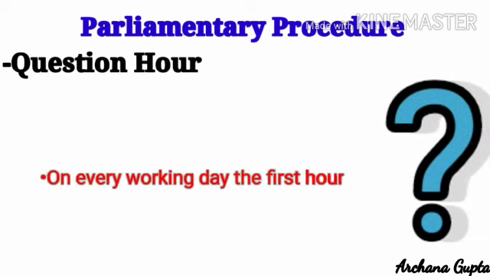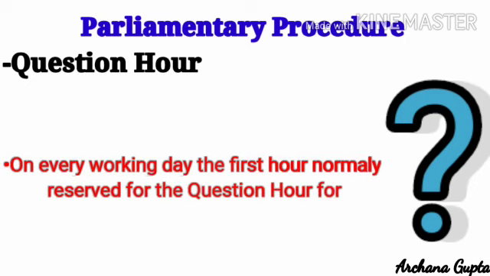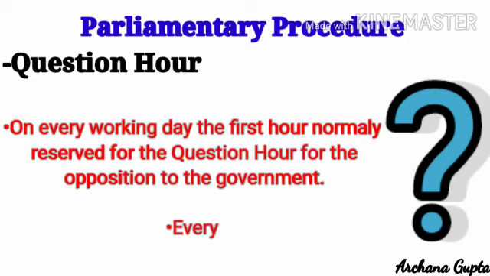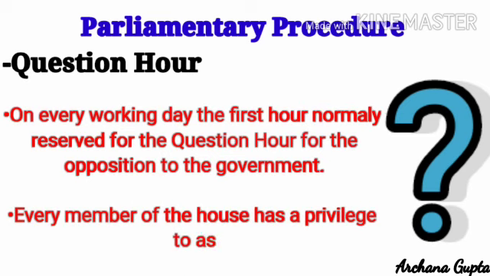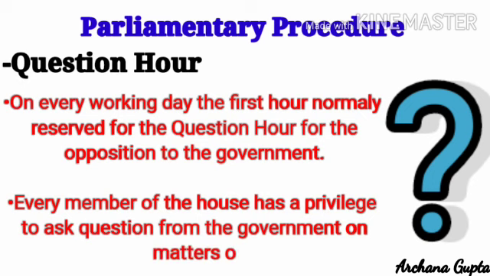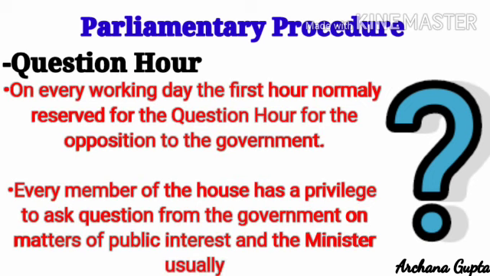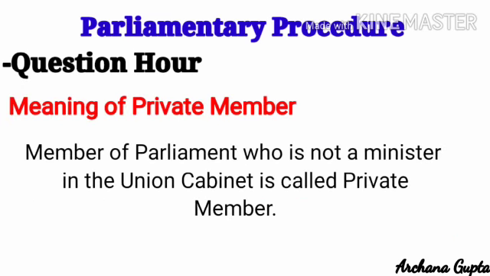Okay, now let me tell you about the question hour. On every working day, the first hour, which is usually between 11 a.m. and 12 p.m., is normally reserved for questions. Every member of the House has the privilege to ask questions of the government on matters of public interest, and the minister usually gives the answer. But if any bill is brought by a private member, then questions can also be asked of that private member. Here let me tell you about the private member. A member of Parliament who is not a minister in the union cabinet is called a private member.